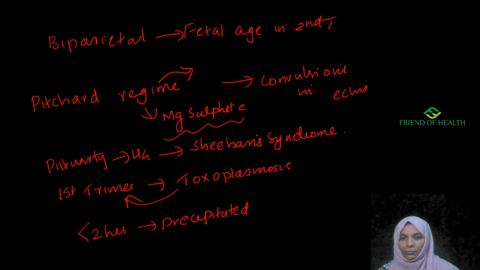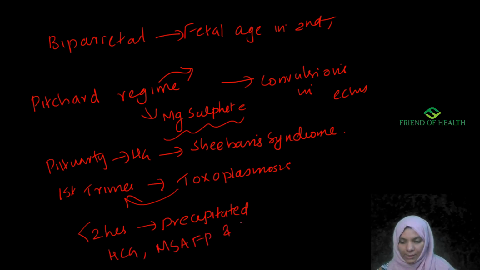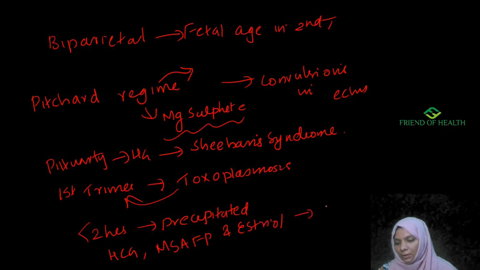Next comes the values of HCG, maternal serum alpha fetoprotein, and estriol in the triple test in Down syndrome: are they raised or low?